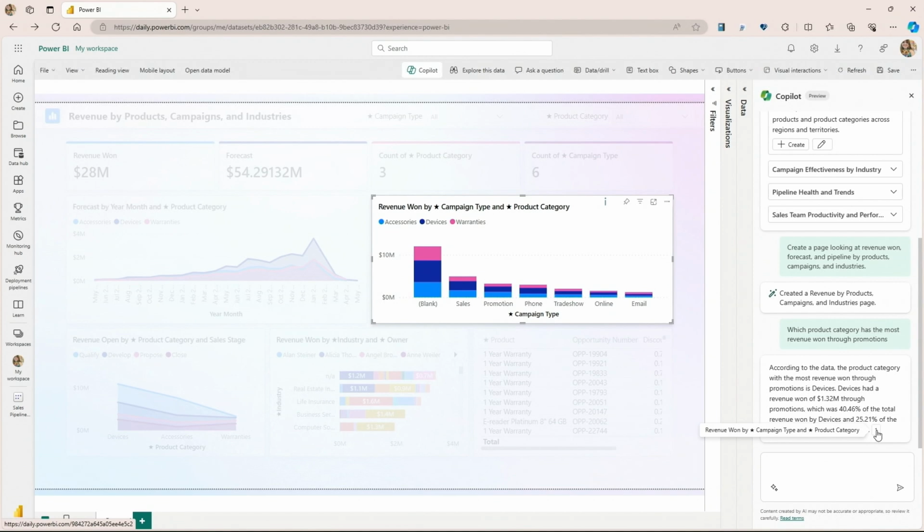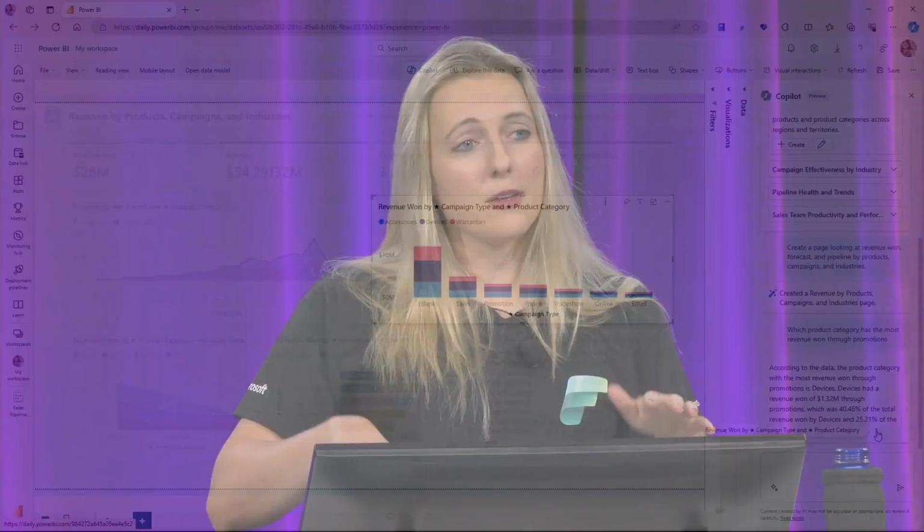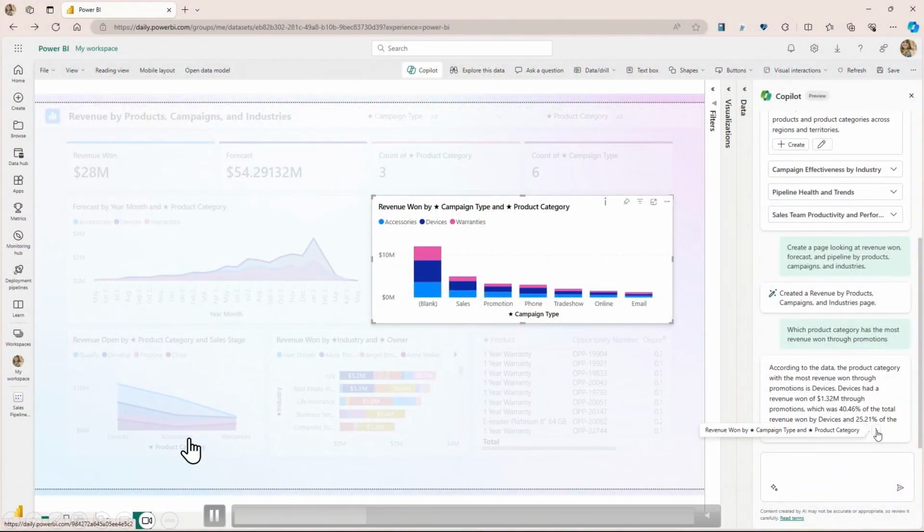Copilot automatically delivers me a natural language summary, letting me know which product category saw the most revenue. And it even gives me a citation, so I can go and actually see which visual it is capturing this information from. So again, we can build that transparency and trust with the user, that it's not just a black box. We're explaining what's going on. Where is this data coming from? Okay, so we can get these great insights from inside Copilot.